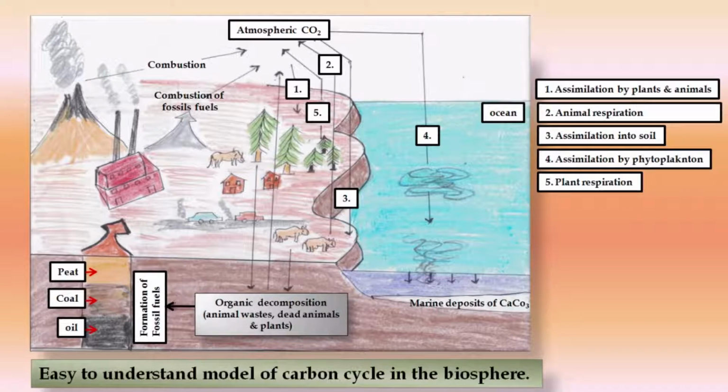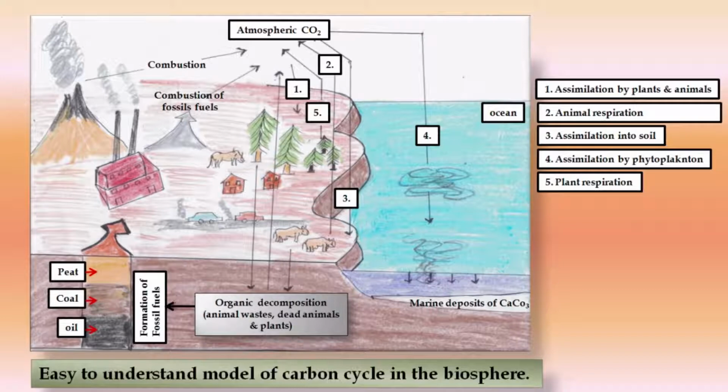These fossil fuels include peat, coal, oil. When they are used by human beings, this leads to atmospheric carbon dioxide, through combustion of fossil fuel. Moreover, from volcanic eruptions we also get lots of carbon dioxide into the atmosphere.